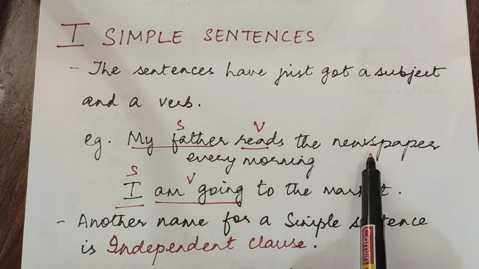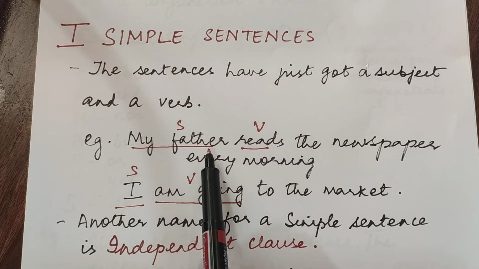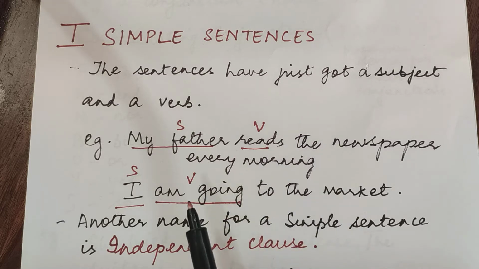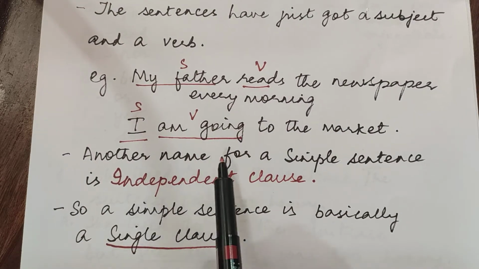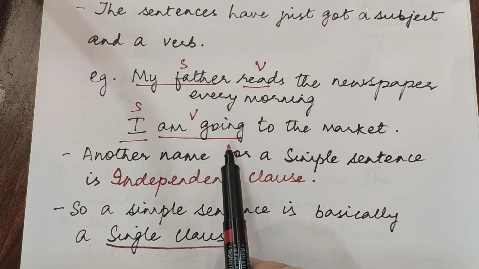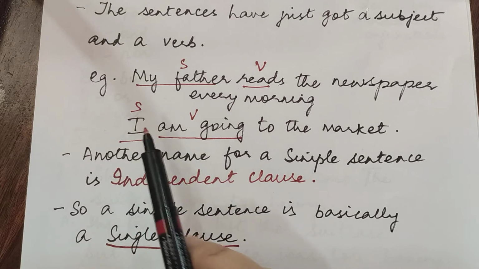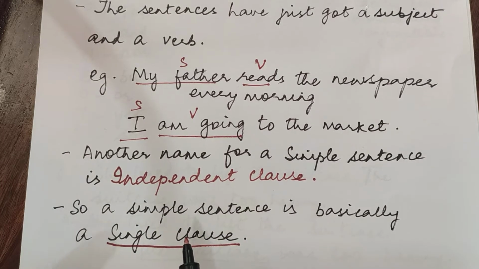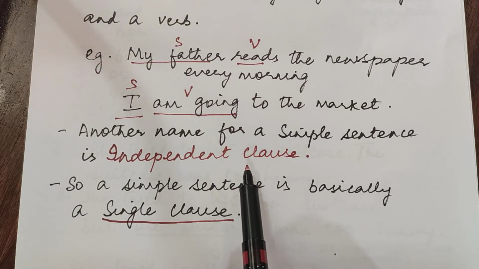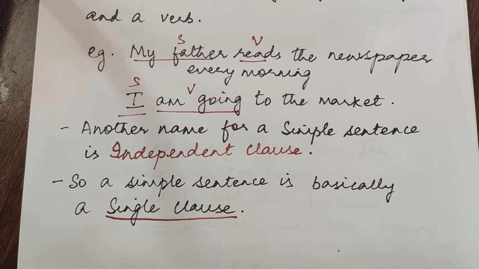My father reads the newspaper every morning. Over here, what is my father? It is the subject and it is followed by the verb reads. Let us look at the second example. I am going to the market. The verb over here is am going. Am is the helping verb and going is the main verb and I is the subject. So another name for a simple sentence is independent clause. So a simple sentence is basically a single clause.